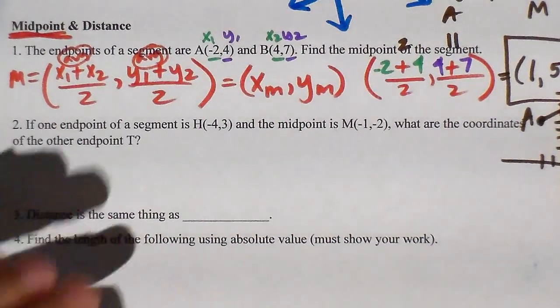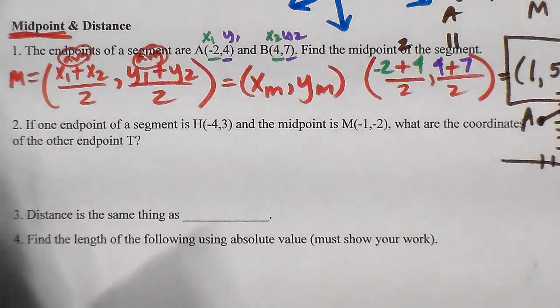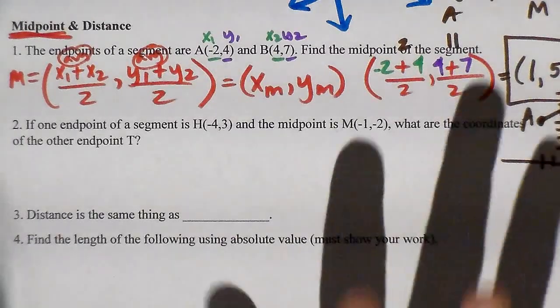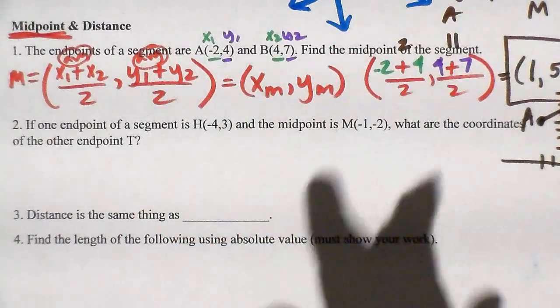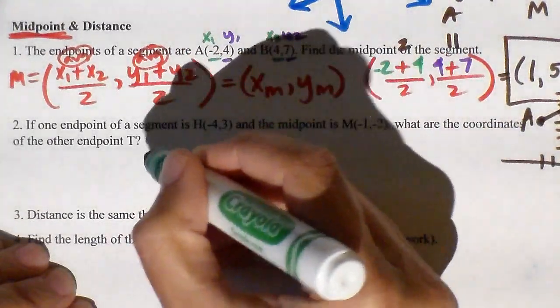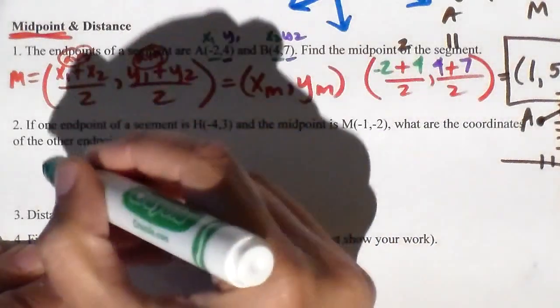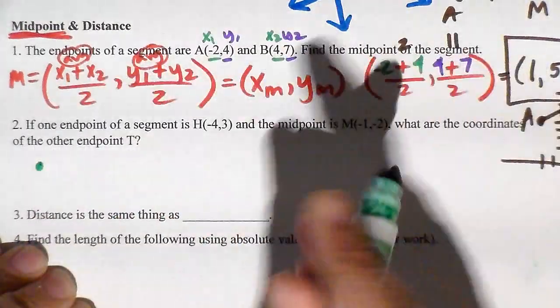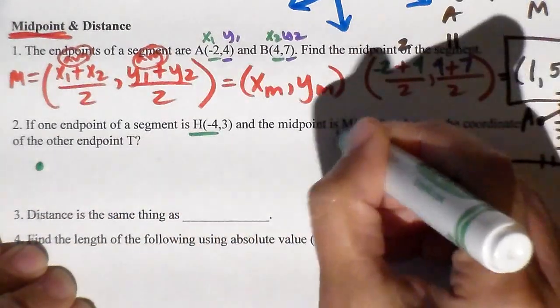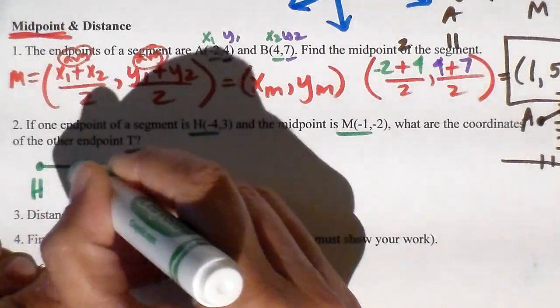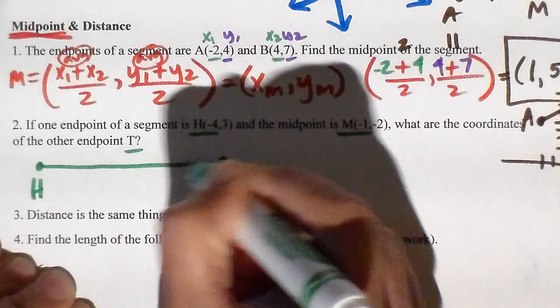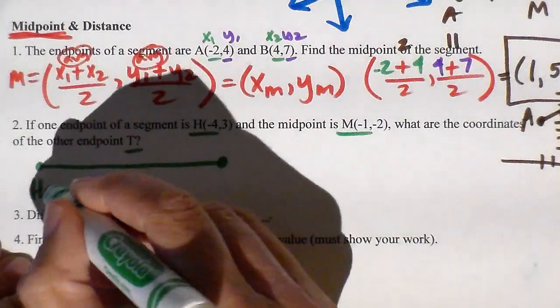The next one says if one endpoint of a segment is at H and the midpoint is at M, what are the coordinates of the other endpoint? So what we're going to do for this one, draw the picture. Always draw the picture. Even if your picture is really scary, draw the picture. So I've got H, and then the midpoint, and then T. So H is here, and that's located at -4, 3.